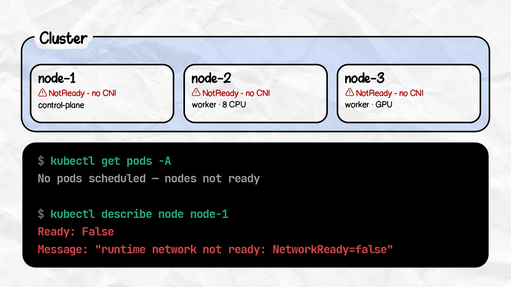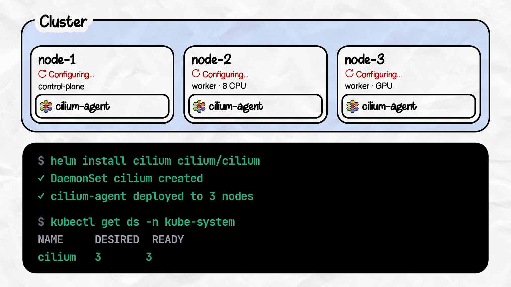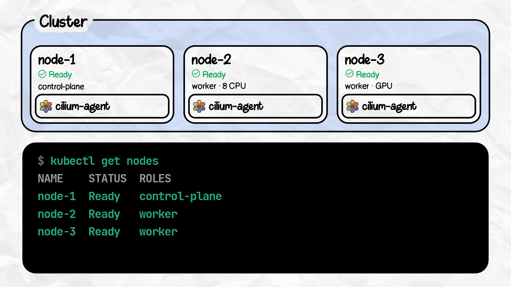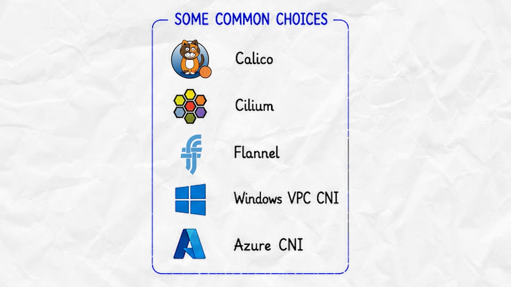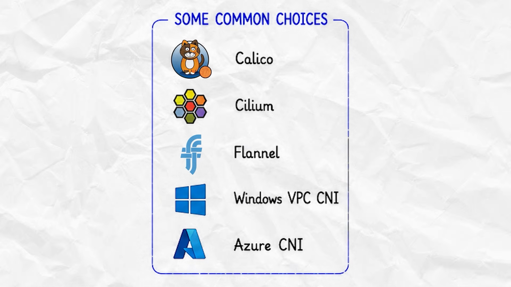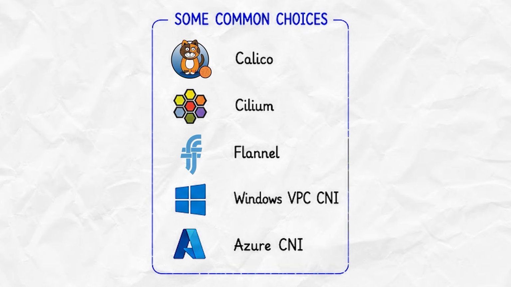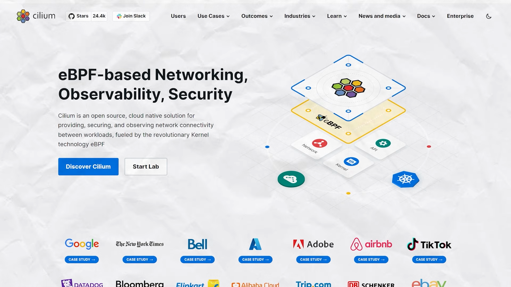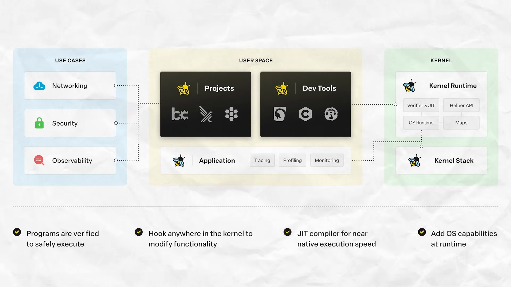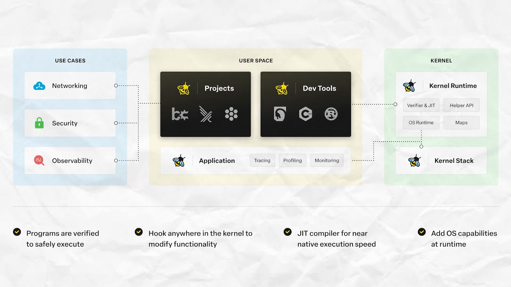The project defines the spec, but you pick a CNI, which is a container network interface plugin, and you have to explicitly install it. That's what gives every pod an IP and lets pods on different nodes talk. Some common choices here are Calico, Cilium, Flannel, VPC CNI, Azure CNI. Cilium has become the modern favorite. It uses eBPF to handle networking directly in the Linux kernel, which is faster and gives you better observability.